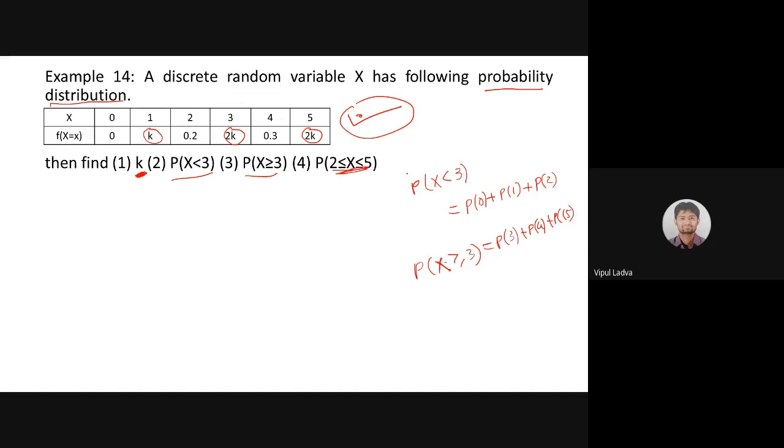So I'm giving you 3 to 4 minutes. Quickly go through this. Look, we are not checking whether this is a probability distribution or not. This is a probability distribution, which means it will satisfy both the conditions. Now you need to identify k, then quickly do the rest of the 3 questions. Your time starts now.